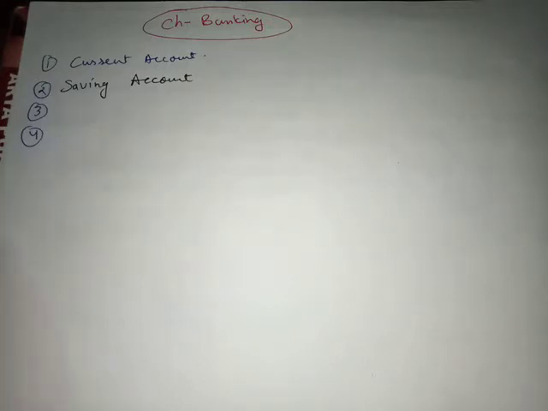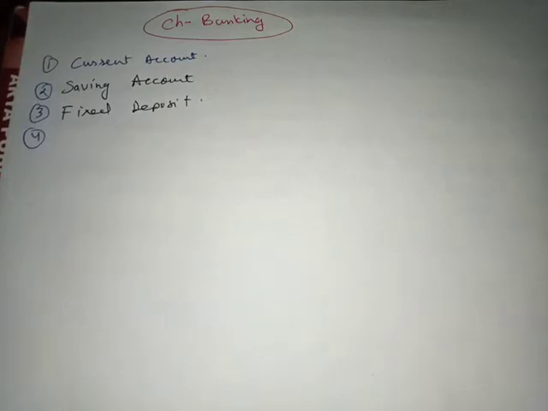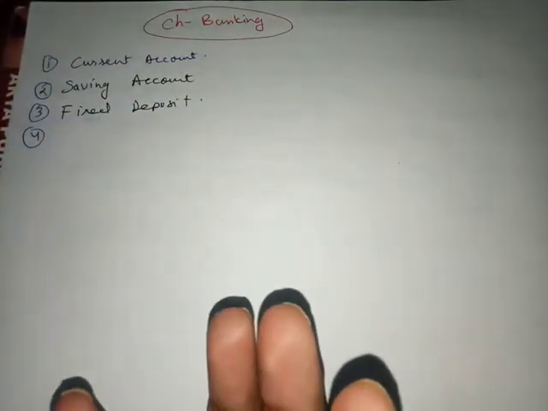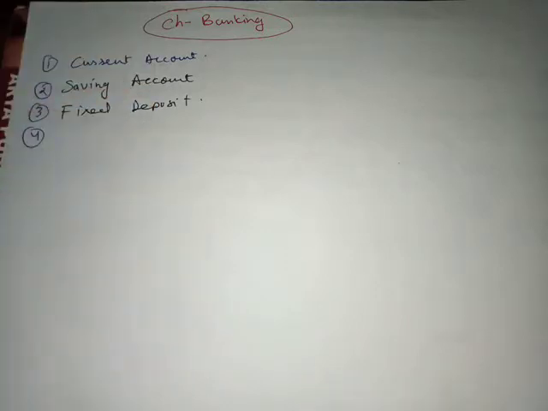And the third one is fixed deposit. In this fixed deposit account, what happens is you take a lump sum, a good amount of money, and deposit it in the account, and for example you deposited 30,000 this month. It's not necessary that you have to touch that account. After 5 years you can take out that 30,000. Okay, maybe with interest you get 40,000. So that is called fixed amount. Once you put it in, it is fixed. You don't have to touch that.